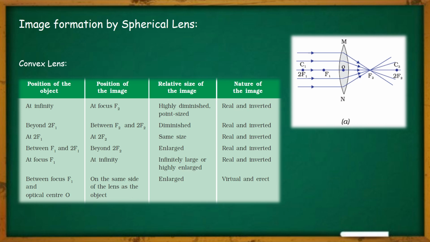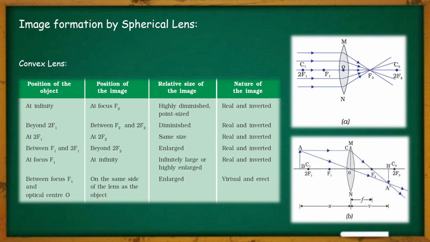As you can see in the diagram, in case of a convex lens, whenever an object is placed at infinity, all the light rays that are moving parallel to the principal axis pass through the lens, and all of them gather at the focus point. So in this case, the image will be created at the focus f2, and the size of the image will be highly diminished, meaning nearly point size, and this is a real image and also inverted in nature.